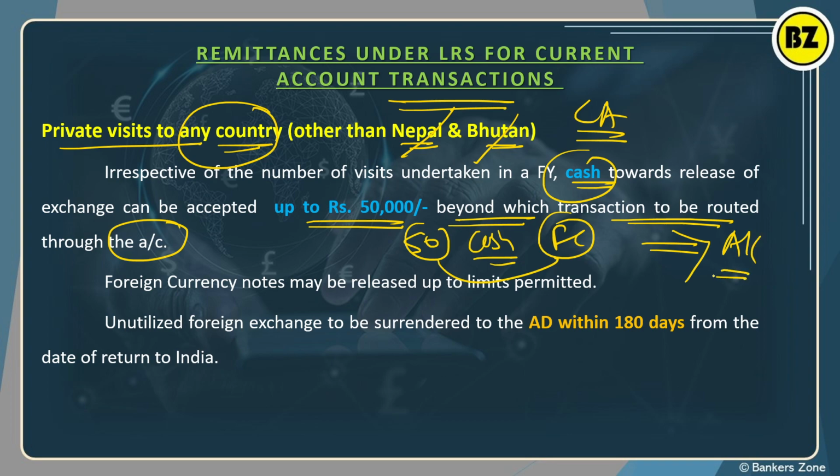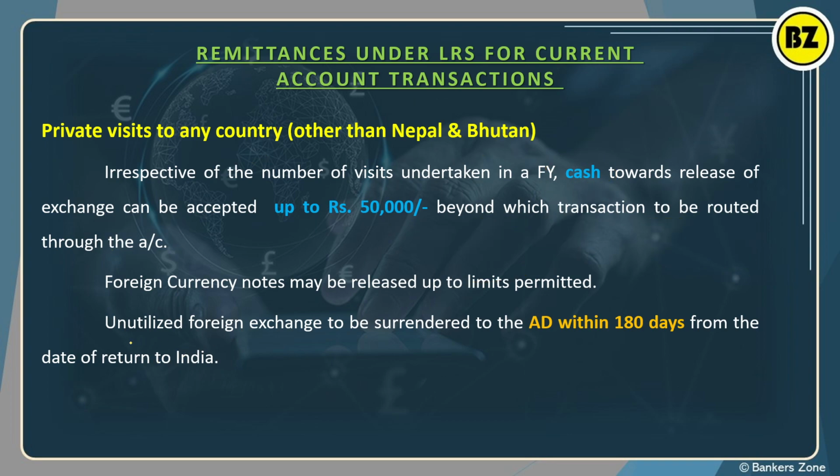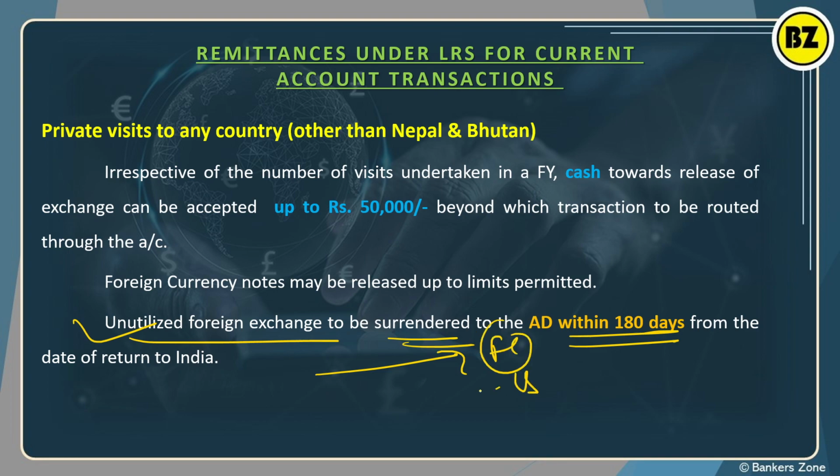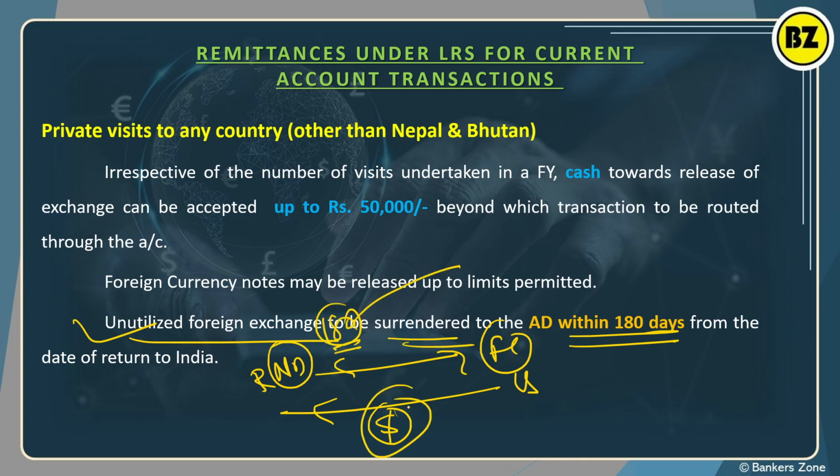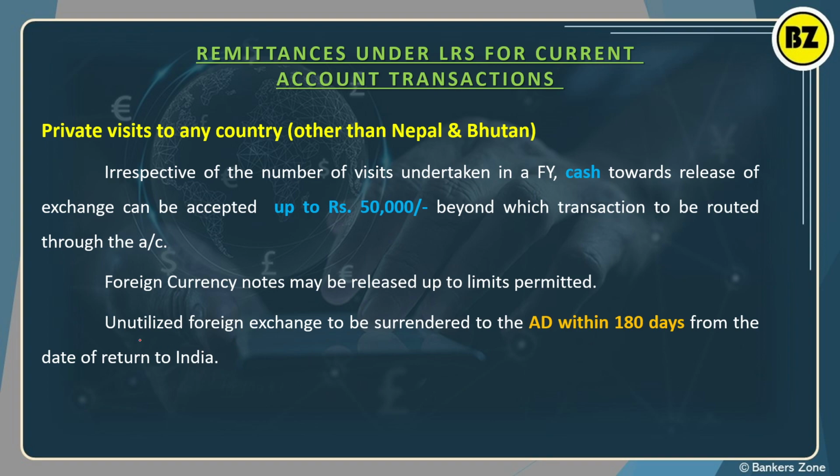Okay, very easy. Now, unutilized foreign exchange has to be surrendered to the AD within 180 days. Unutilized means you went to a foreign country, for example the USA, and you come back and some dollars are still with you when you return to New Delhi. Once you return to India, within 180 days from the date of return, you have to submit whatever dollars you have to the AD, means to your bank. So unutilized foreign currency must be surrendered to the AD within 180 days. That 180 days is important, you have to remember.